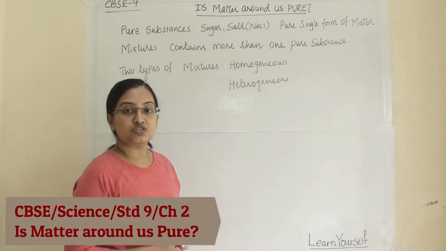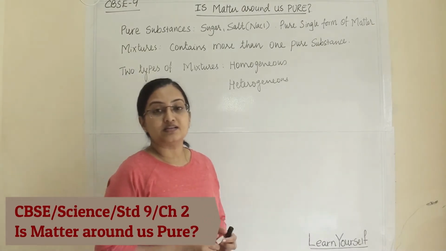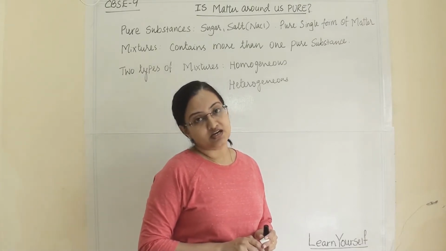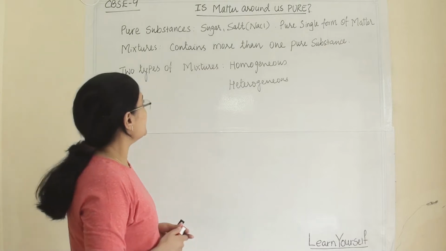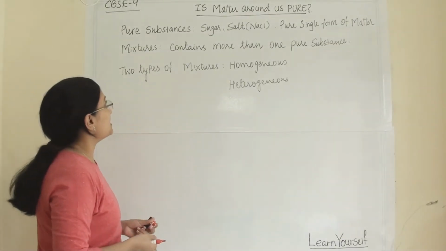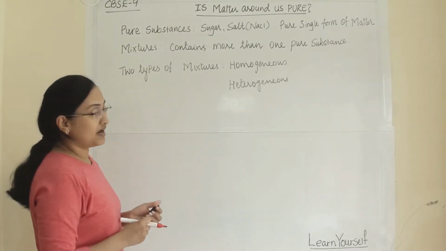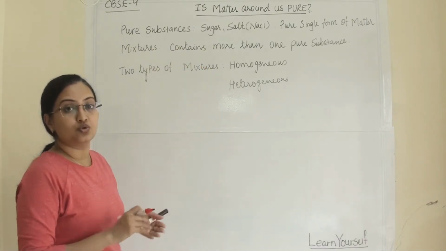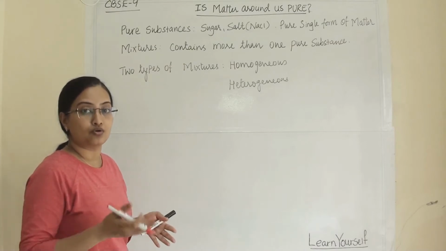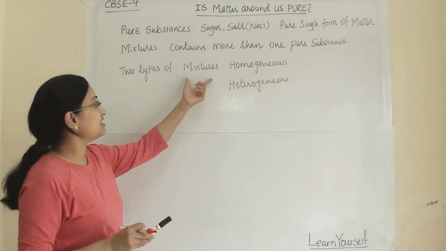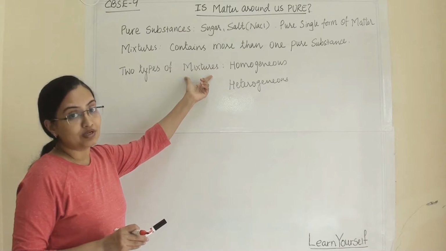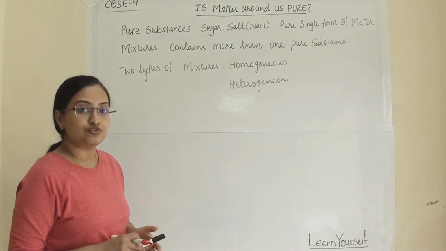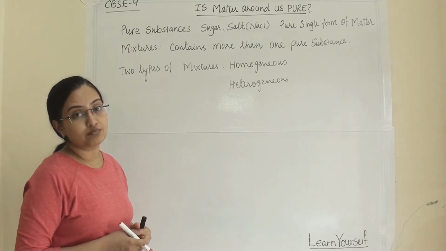Today we are going to study "Is Matter Around Us Pure?" This chapter is under the CBSE Standard 9 syllabus. In this chapter we are going to study what kinds of substances are there in our surroundings, whether those substances are pure or not, and majorly we are learning about mixtures, types of mixtures, solutions, types of solutions, and so many more new things.